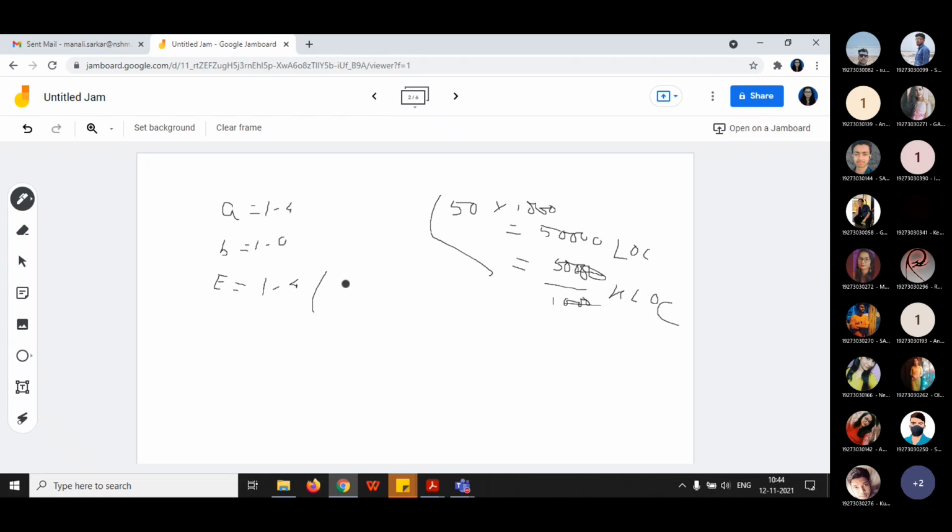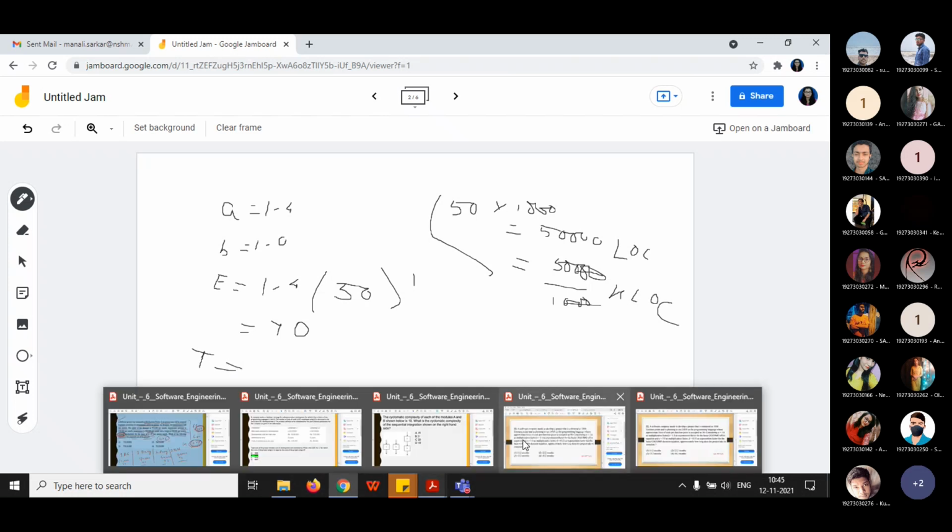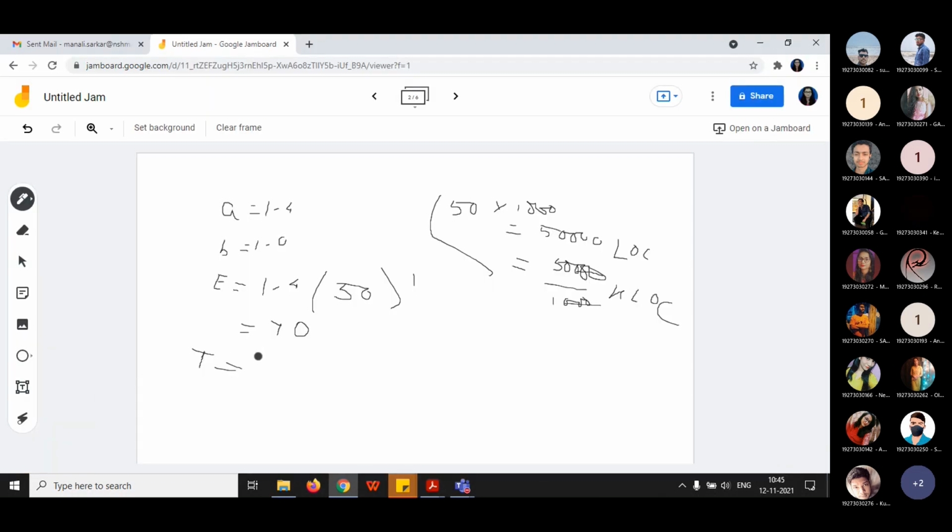Now you just need to put this in the formula, that is 1.4 into 50 to the power 1. Then you will be getting 1.4 into 50, that is 70. You will be getting effort as 70. After that, you need to calculate the time of development. So T equals C into effort to the power D. C value is given as 3.0.